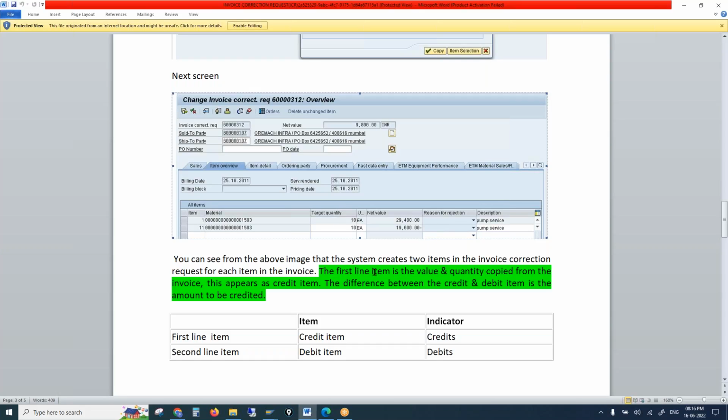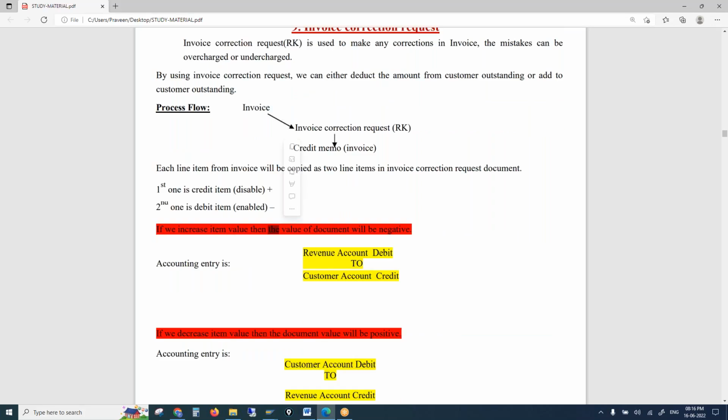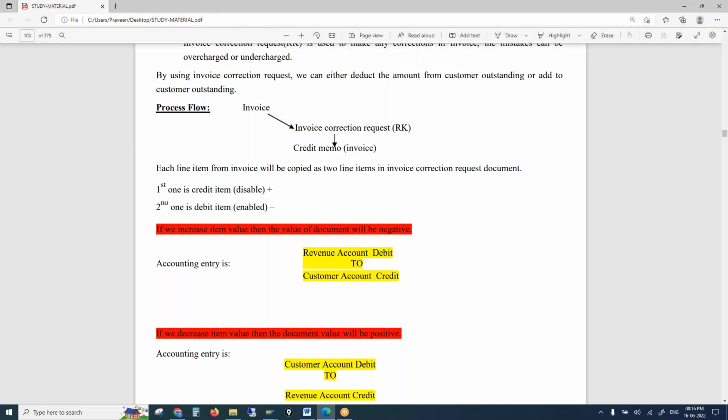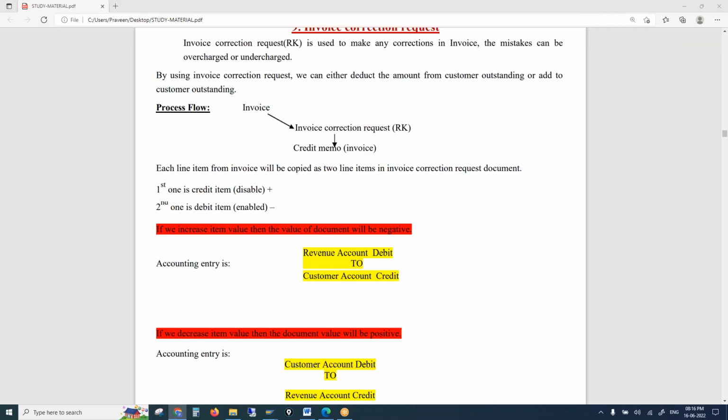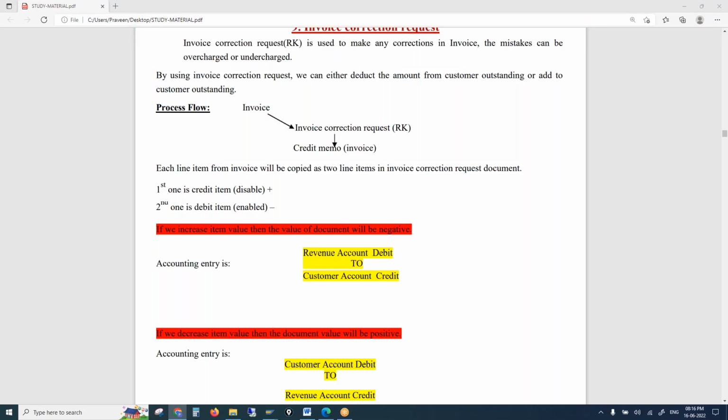So what happens? How does the system react? If you increase the item value, then the document value will go into negative because we are working on a negative line item, right? So it will behave the other way around. And the accounting entry will get reversed, that is revenue account debit to customer account credit.